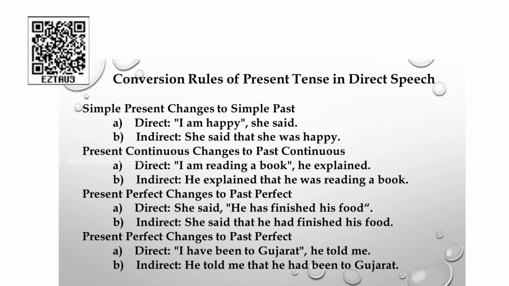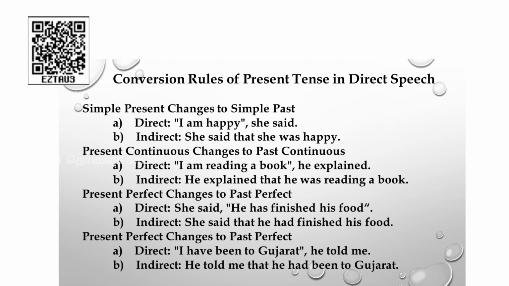Present continuous changes to past continuous. See the example. I am reading a book, he explained. He explained, again adding of the conjunction that, the change of pronoun I will be changed to he. Am reading, am will be changed to was reading. He explained that he was reading a book.